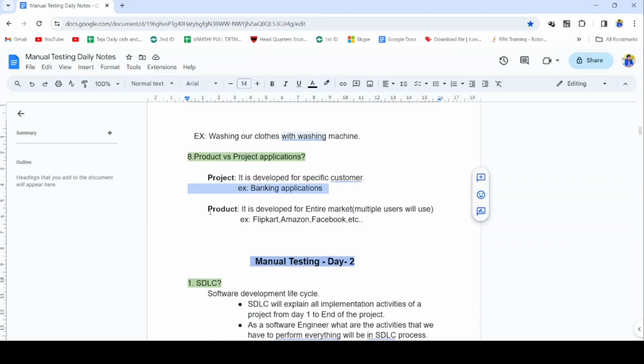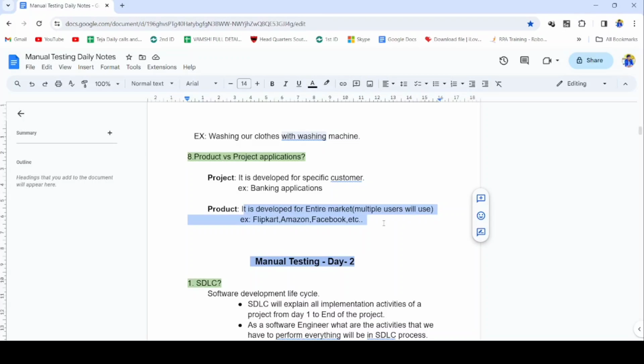Next, what is a product? A product is developed for the entire market, and multiple users will use it. Best examples are Flipkart, Amazon, Facebook, Instagram, etc. In Instagram, other people's profiles are visible, we can chat with others and call others. So multiple users use that application.